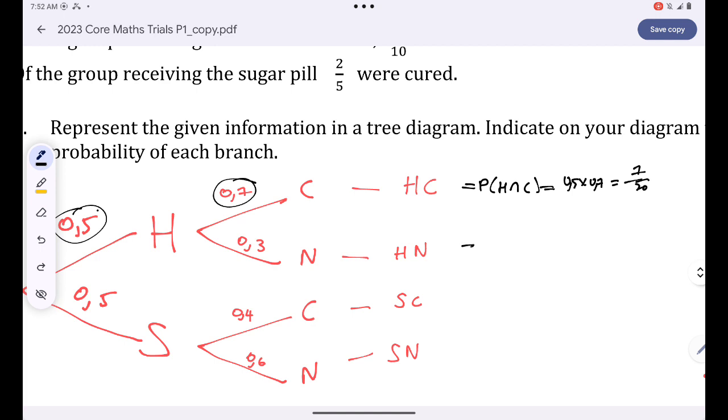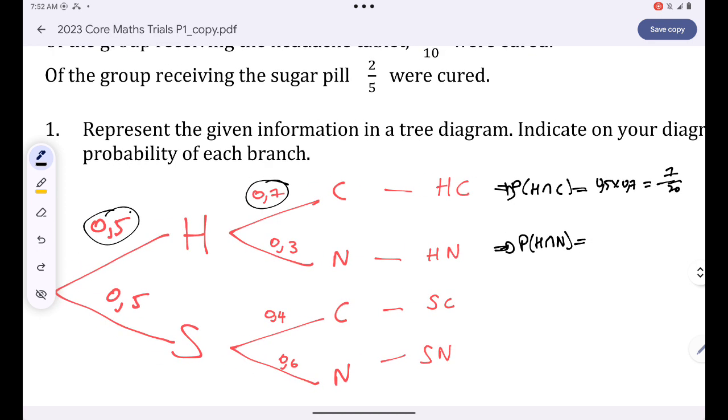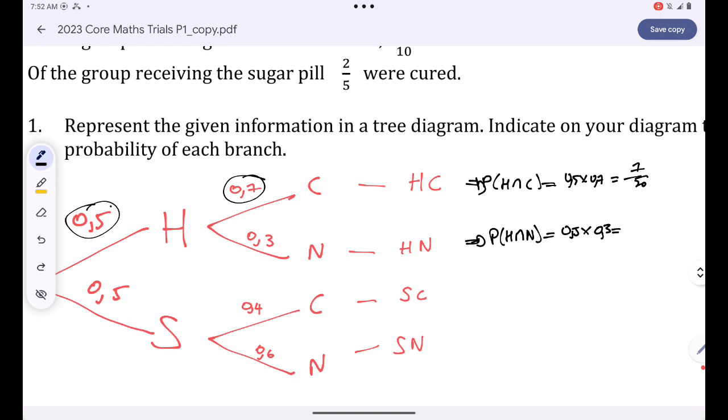And then here, we have the probability of taking a headache tablet and not getting cured. The chances are 0.5 multiplied by 0.3, and you'll simply get 3 over 20.